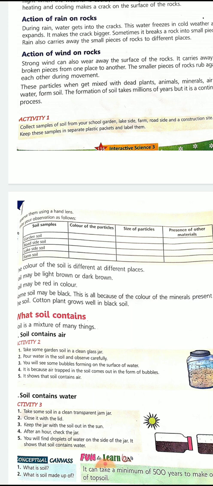This is all because the color of the mineral present in the soil is different. Cotton plants grow well in black soil. Now, how does the color of the soil vary? Because of the minerals in it.